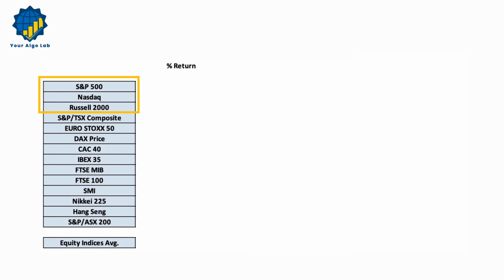From the United States, we have the S&P 500, the Nasdaq, and the small cap Russell 2000. Moving to Canada, we have the TSX Composite. In Europe, our focus will be on the Euro Stoxx 50, the German DAX price index, the French CAC 40, Spain's IBEX 35, Italy's FTSE MIB, and the Swiss SMI. In Asia, we'll examine Japan's Nikkei 225, the Hong Kong Hang Seng Index, and Australia's ASX 200.